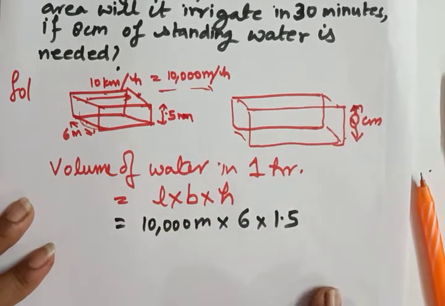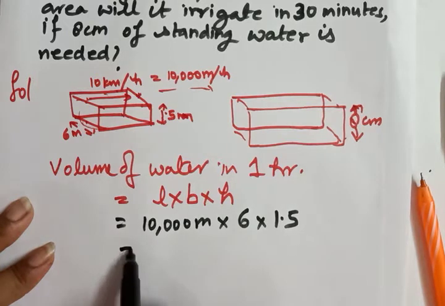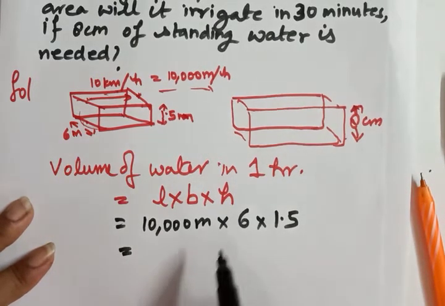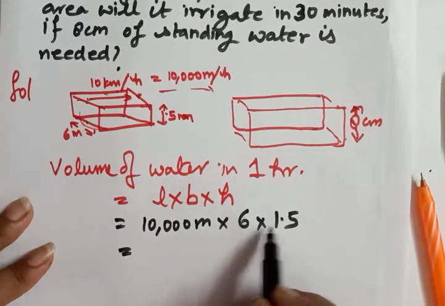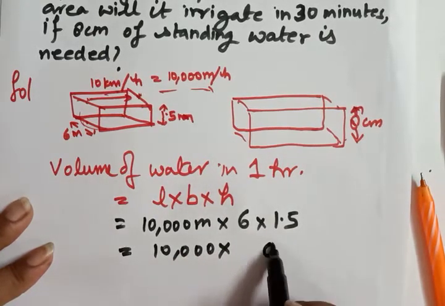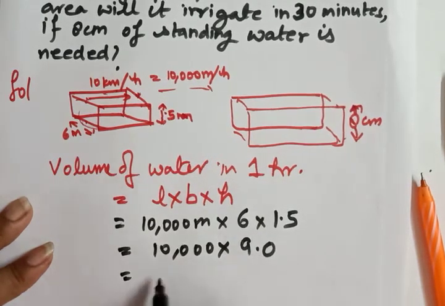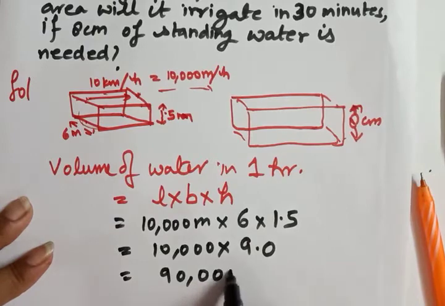So when we multiply this, 10,000 into 6 into 1.5, we have got 90,000 meter cube.